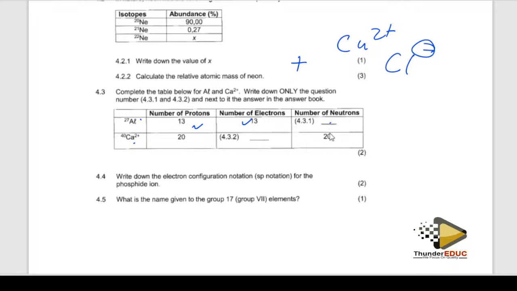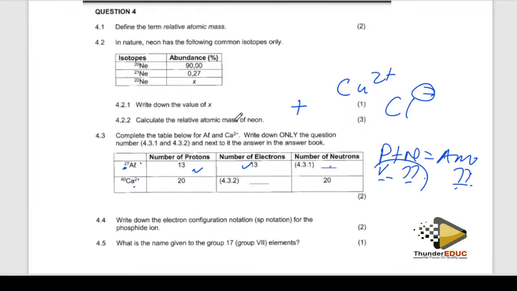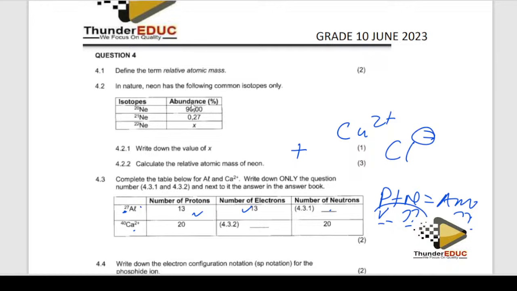Neutrons: go to the periodic table. You can find the neutrons there. But if you can't find them, you can still work them out if you have the mass. They have given you the mass, whereby protons plus neutrons is equal to atomic mass. So you know the number of protons. You don't know the number of neutrons, but you know the atomic mass. Therefore, you're able to find the neutrons. So it's simple.